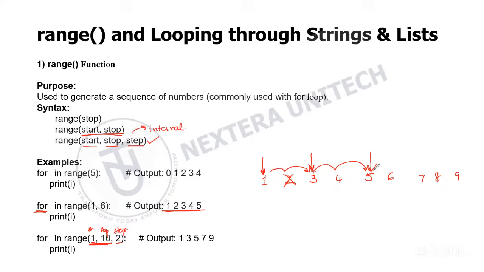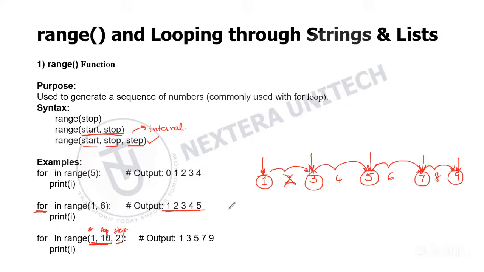Then from here it takes 1, 2 and points to 7, and from here again 1, 2 and points to 9. So at the end, range of 1, 10, 2 will give me the values 1, 3, 5, 7, 9.